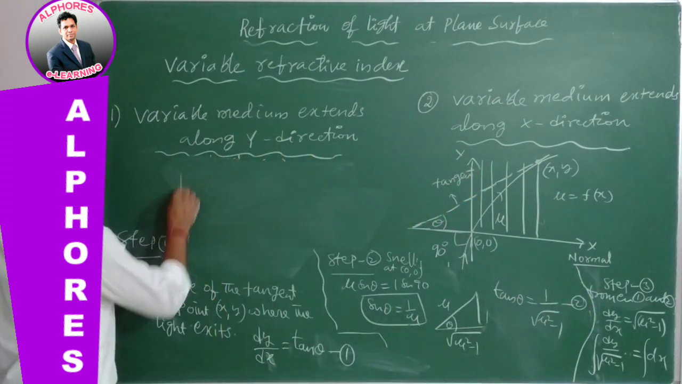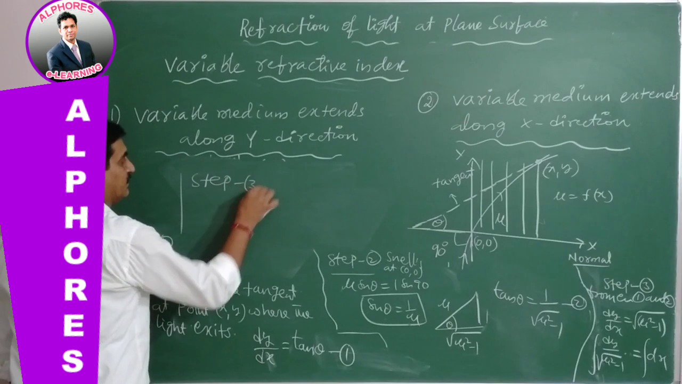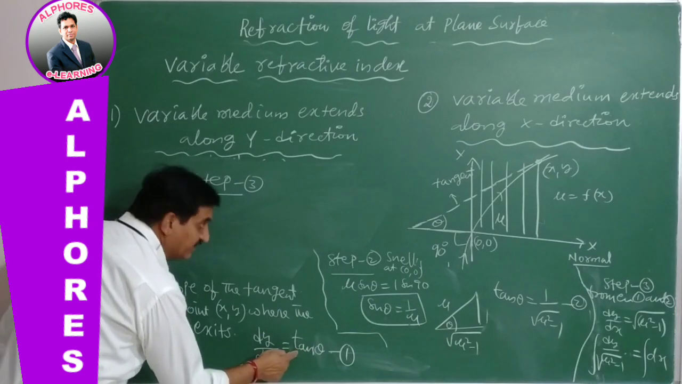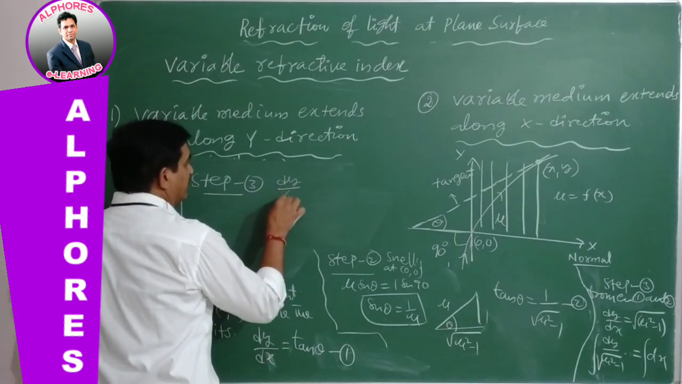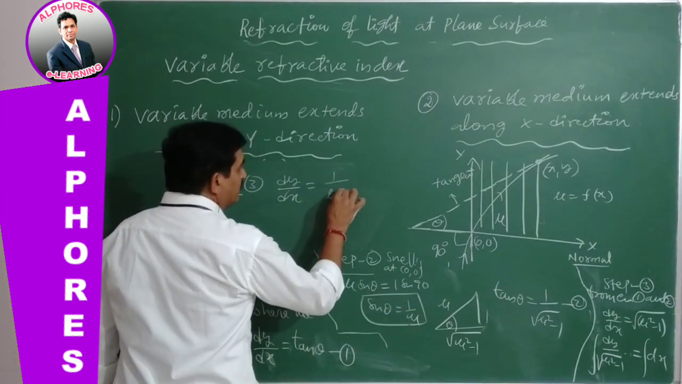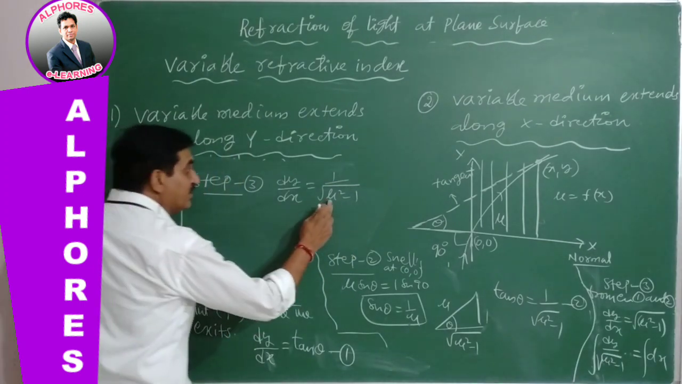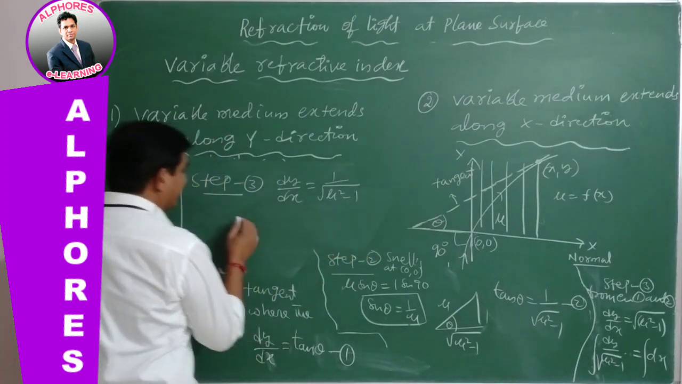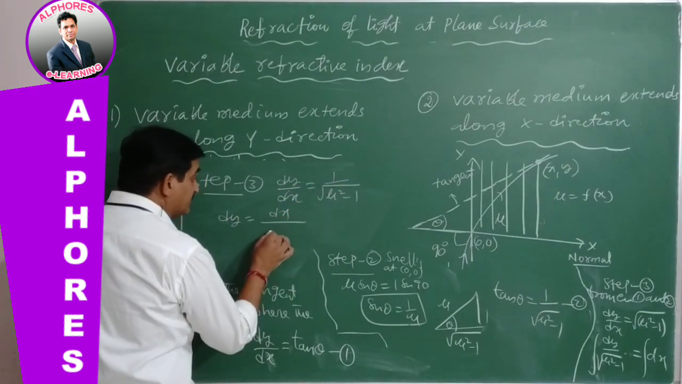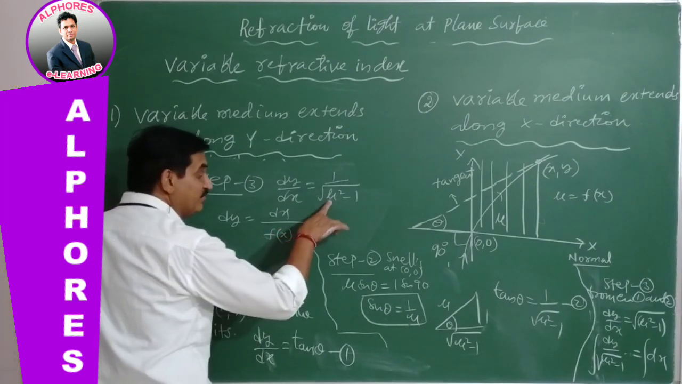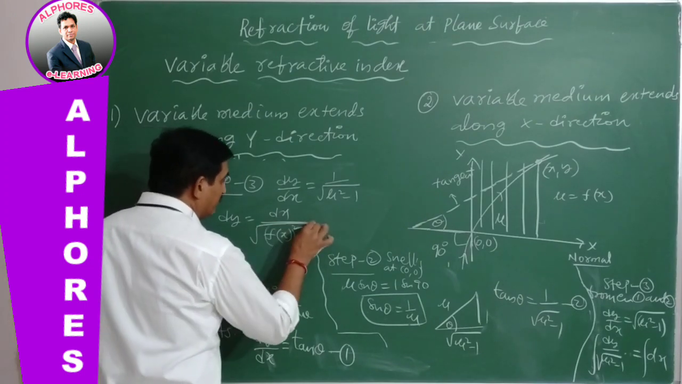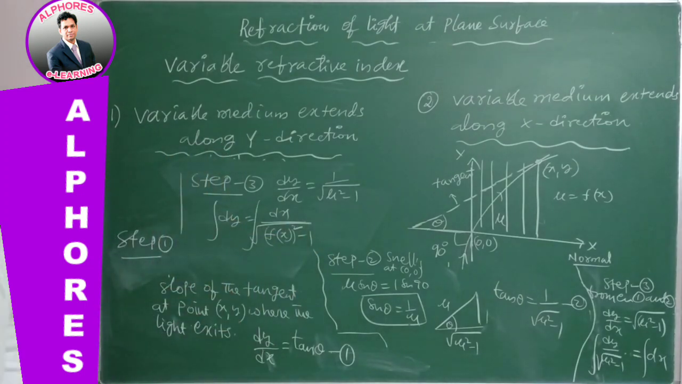Now go for step 3. In step 3, this tan theta is substituted in equation 1. So dy by dx is equal to tan theta, which is 1 by root over mu square minus 1. Here mu is a function of x. So dy is equal to dx by root over mu of x whole square minus 1, and take integration on both sides.